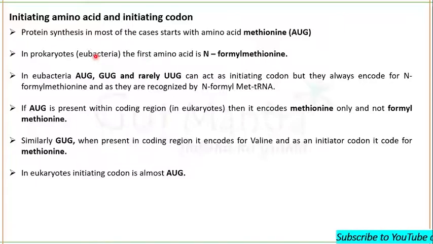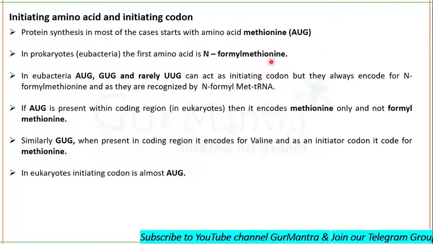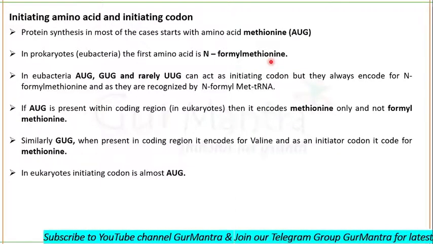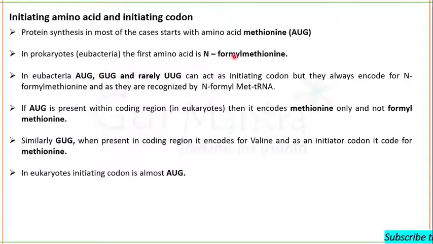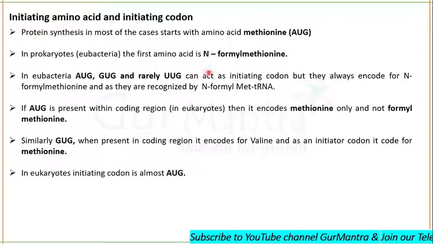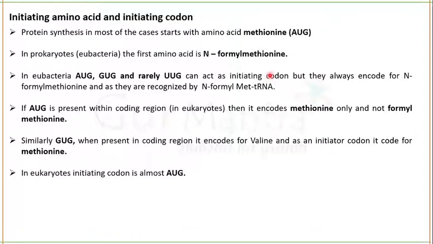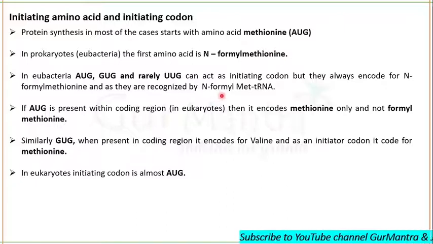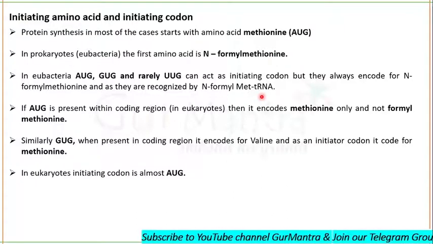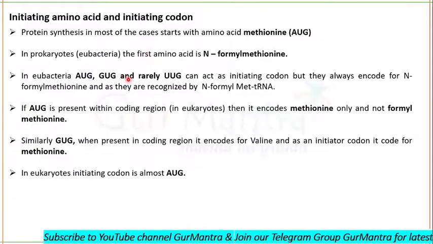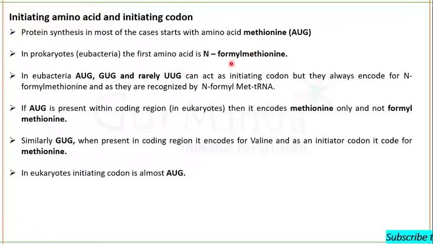In case of eubacteria, the first amino acid is N-formyl methionine. In eubacteria you will see AUG, which will be encoding N-formyl methionine, GUG, and rarely UUG. These are the initiating codons, which will be recognized by N-formyl methionine tRNA.